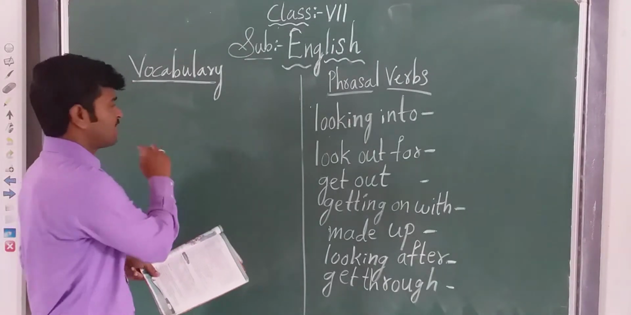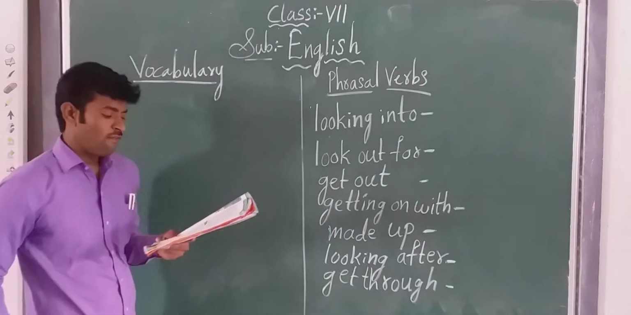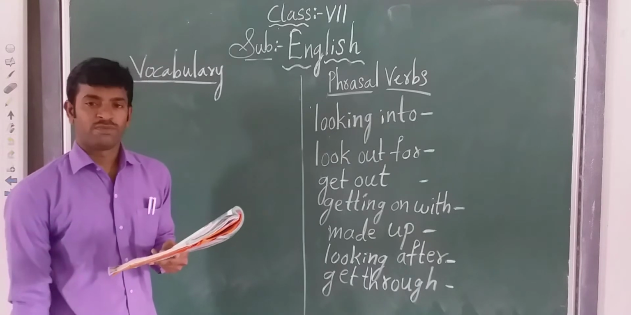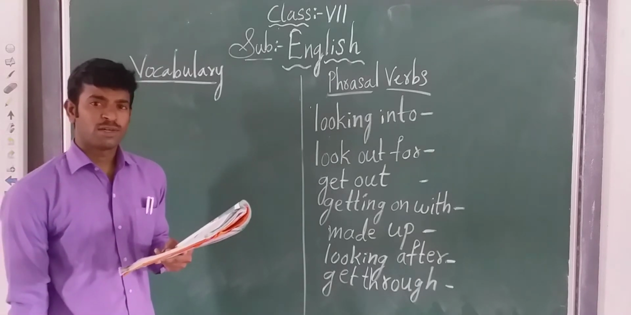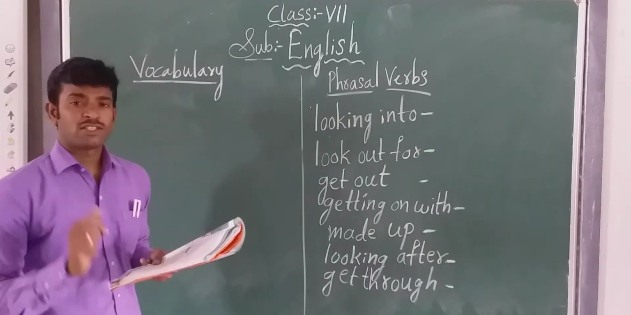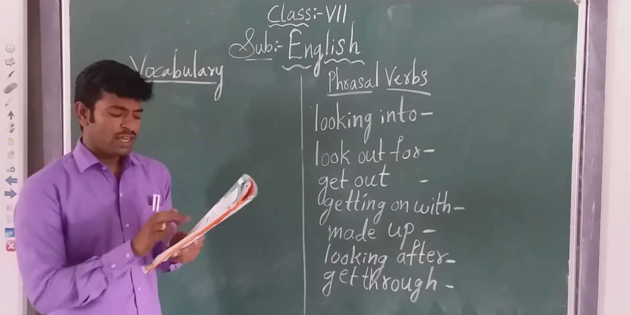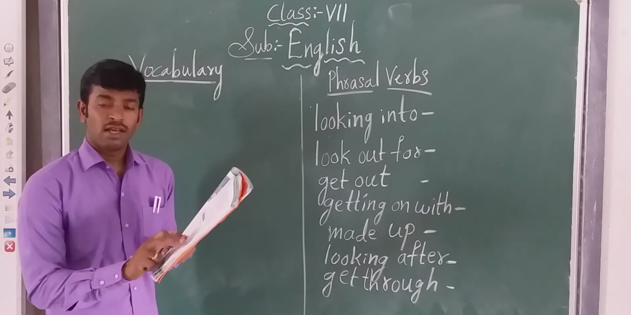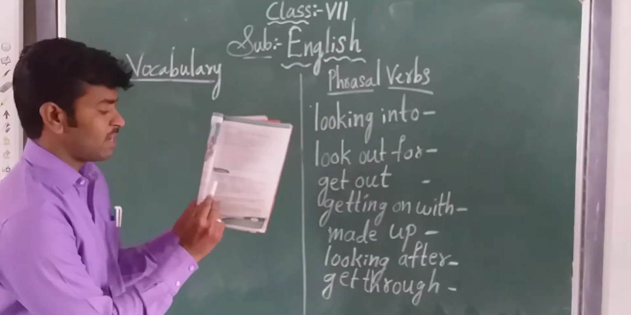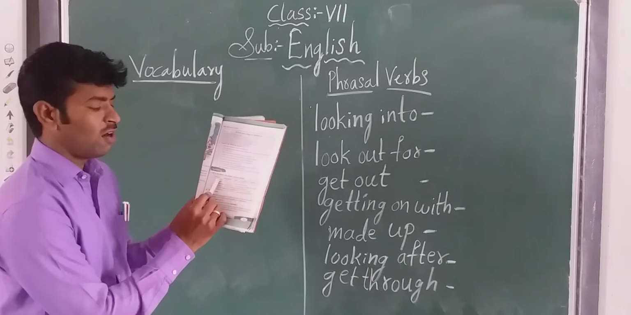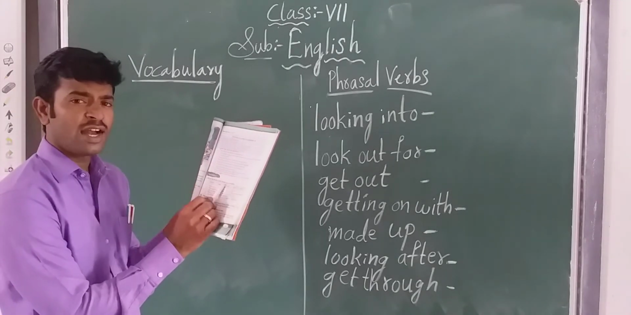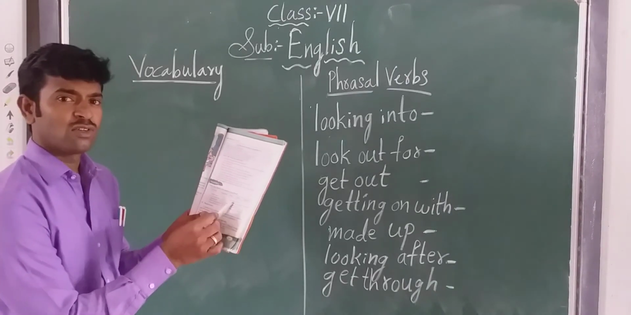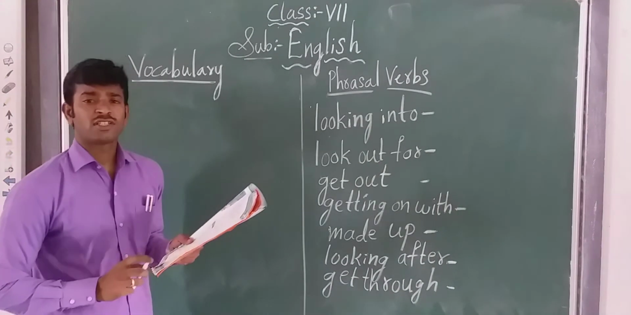Our first bit in the vocabulary part is: fill in the blanks with suitable words given below. First one. He has given the words covered, imagination, gesture, pleased, penalty. All of you can see them on page 61, in the box. We should write the correct, suitable words in the blanks accordingly.